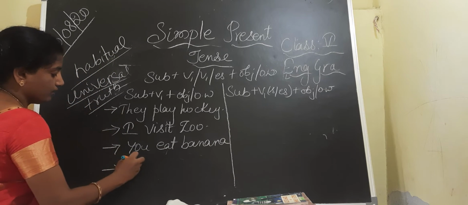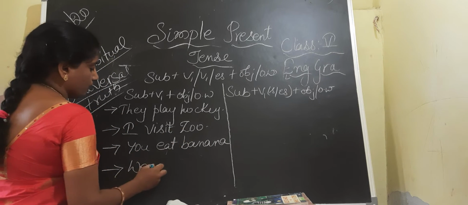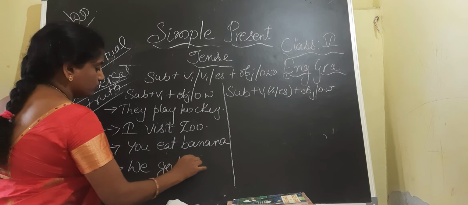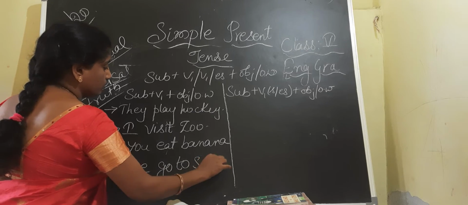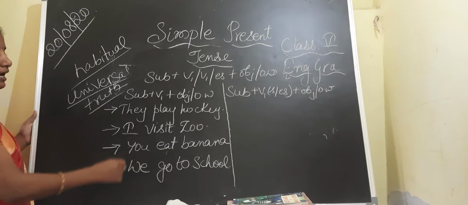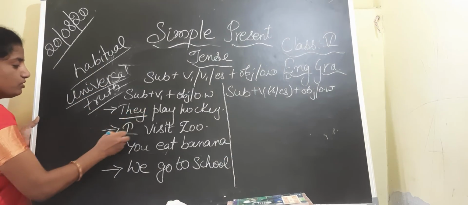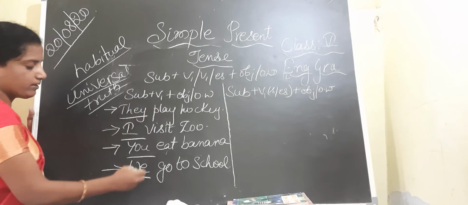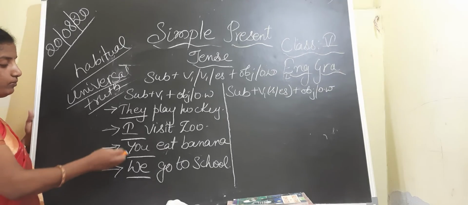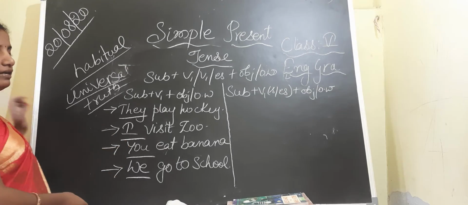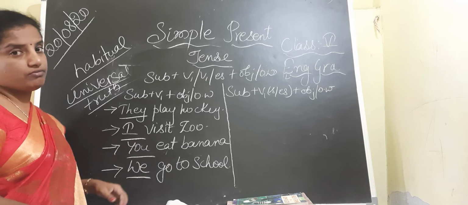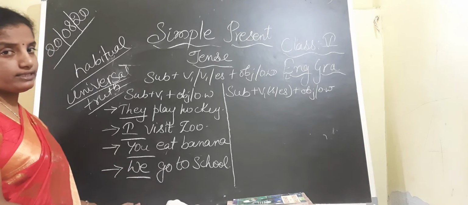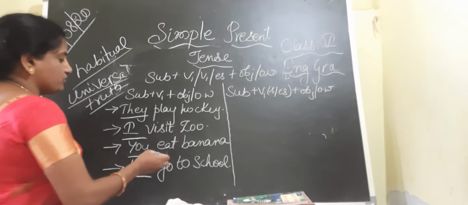We go to school. I wrote the subjects where we have to use V1. If you observe all the subjects, children, these are plural. I and you, third person singular. Here also you have to use V1 only. And along with the remaining plural subjects, whatever plural nouns, children.